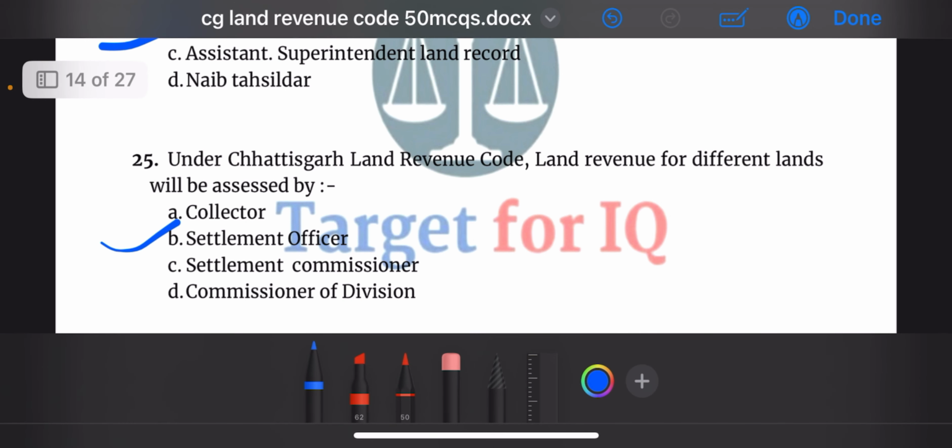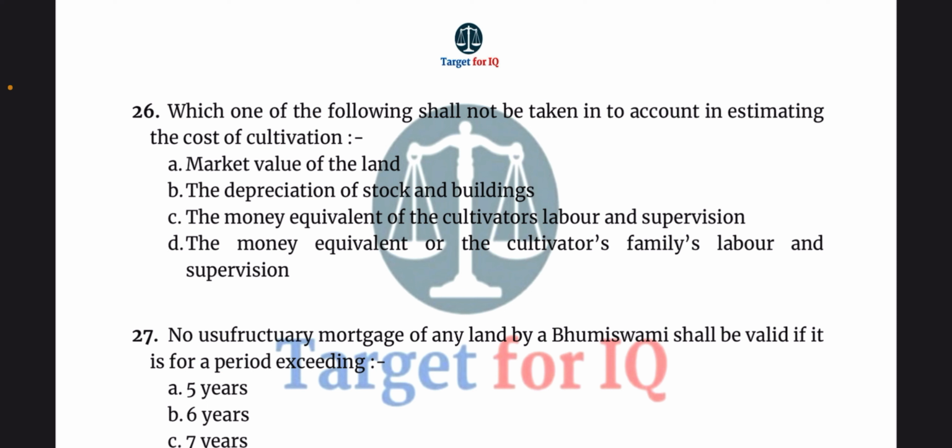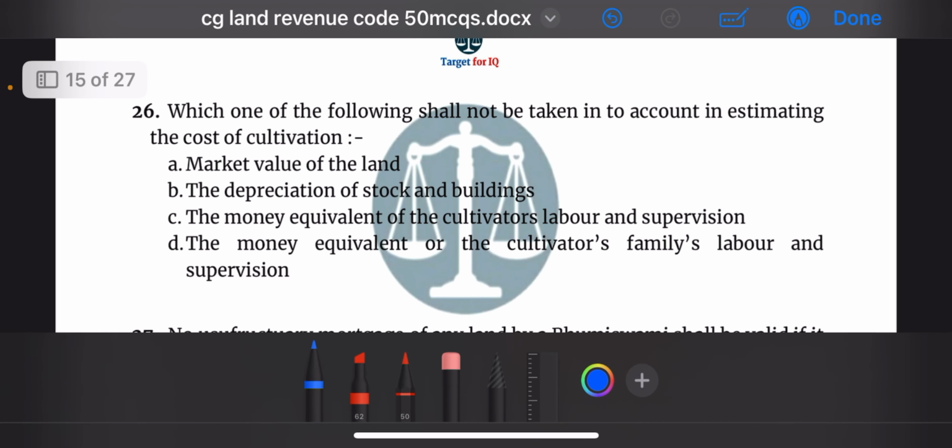settlement officer. Next question, which one of the following shall not be taken into account in estimating the cost of cultivation? The correct answer is option A. market value of the land.